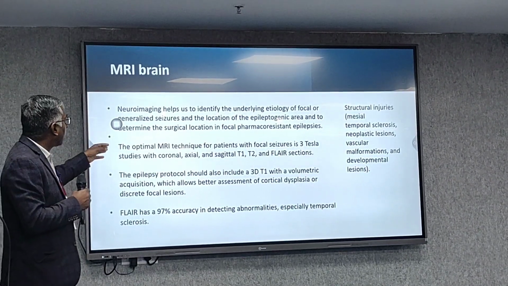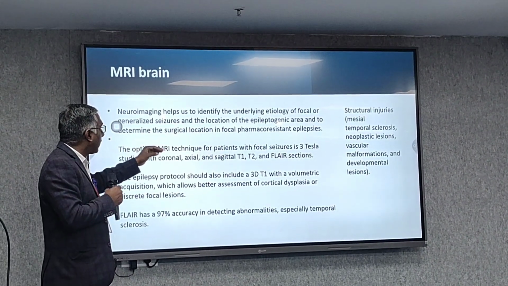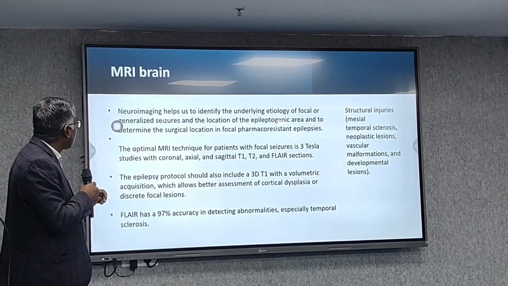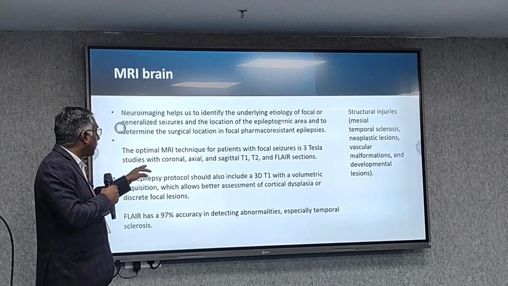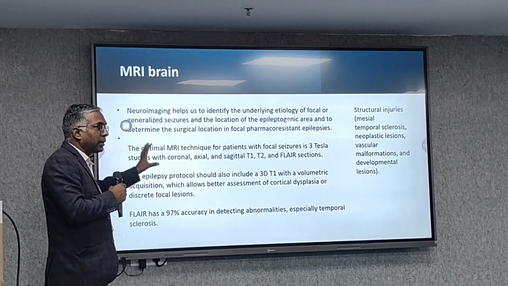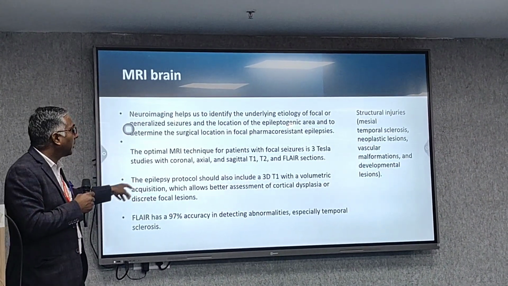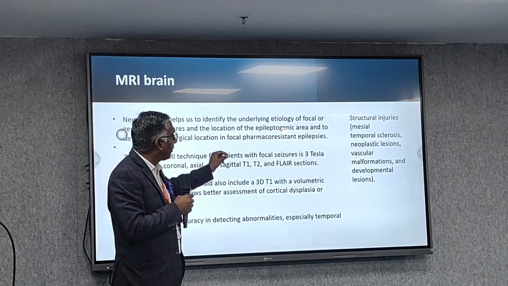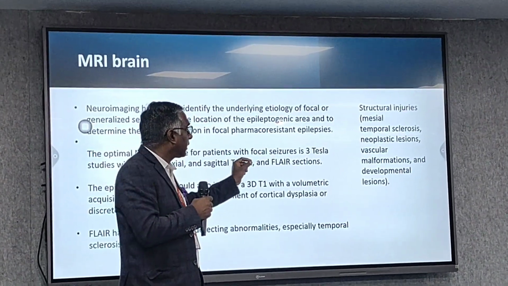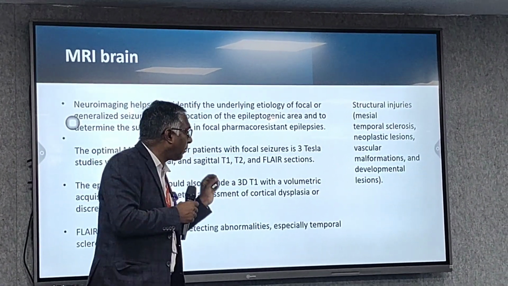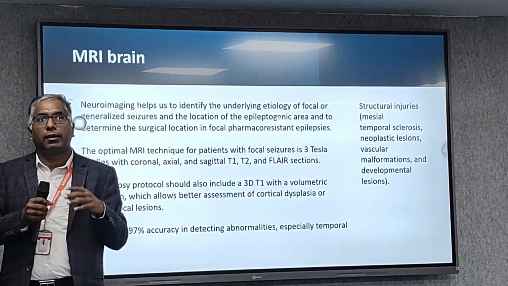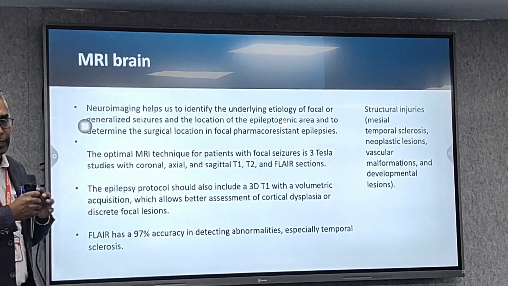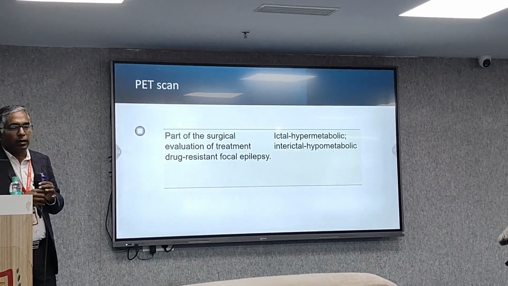MRI will also help us to identify the underlying etiology of focal or generalized seizures. The optimal MRI technique for the patient with focal seizures involves certain technical things. But structural injuries like mesial temporal sclerosis, neoplastic lesions, vascular malformations, and developmental disorder lesions can very well be picked up by these imaging techniques. Next is PET scan.